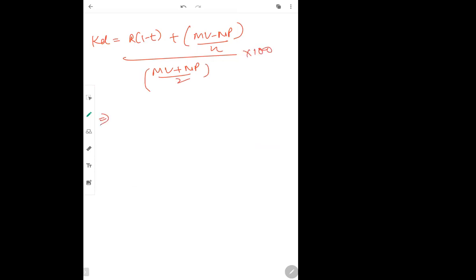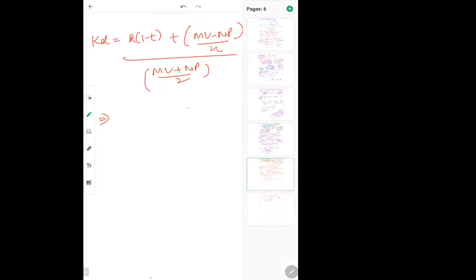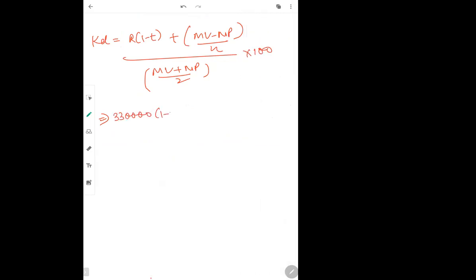Now what will R be here? If you see the question, R was 11%. We take 11% of 30 lakhs, which is 3,30,000, into tax, which remains the same, plus maturity value, which will be 30 lakhs because that was the face value.